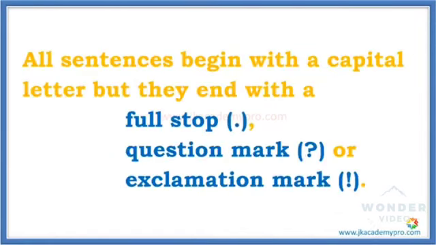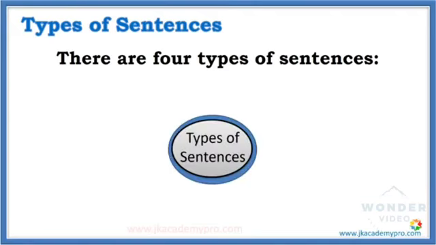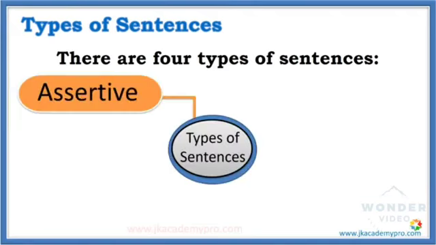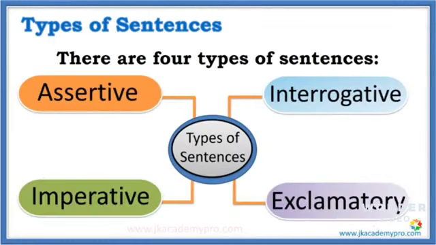Also remember this, students, all sentences begin with a capital letter but they end with a full stop, question mark or exclamation mark. Based on what a sentence is trying to convey, sentences can be of four different types: assertive, interrogative, exclamatory and imperative. Now, let us learn each of them.